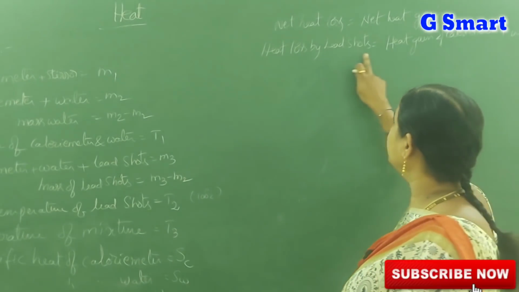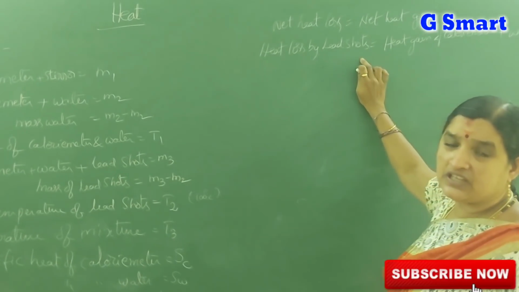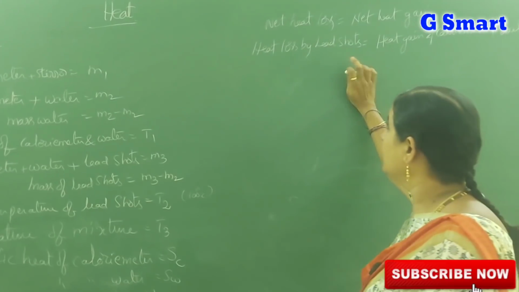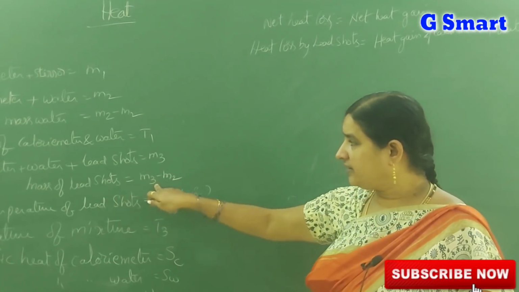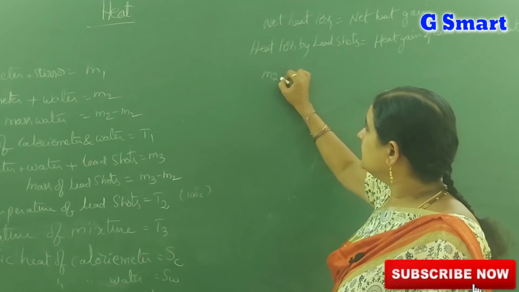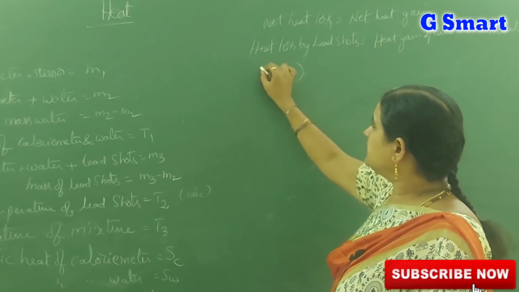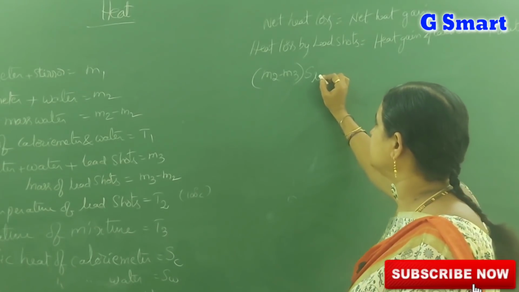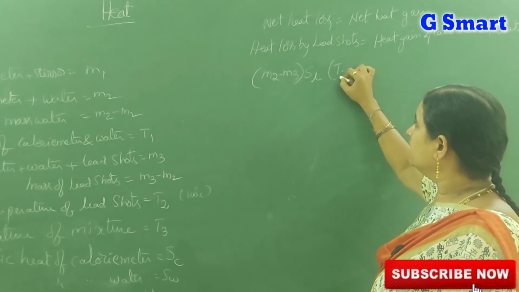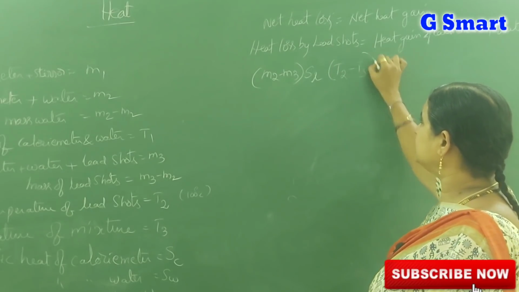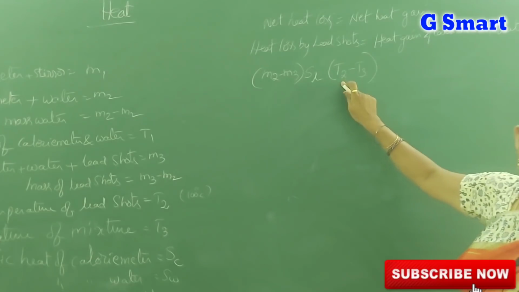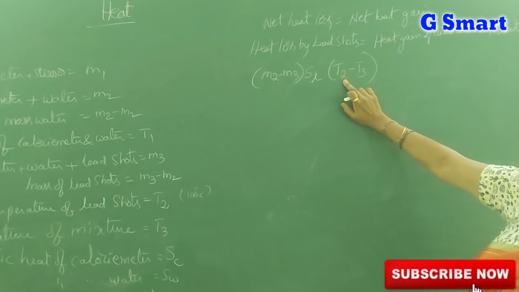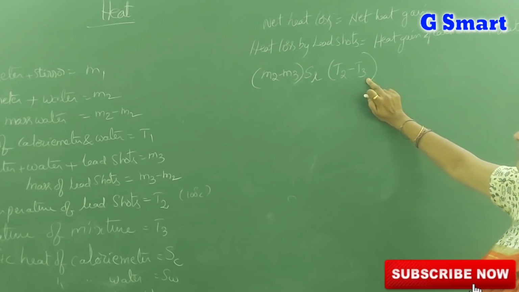Now heat loss by the lead shot, what happens? Heat here means Q is equal to m s delta T. Mass of the lead shot M2 minus M3, specific heat of lead shots SL, into temperature difference T2 minus T3. T2 is the temperature of the lead shots and T3 is the thermal equilibrium temperature.